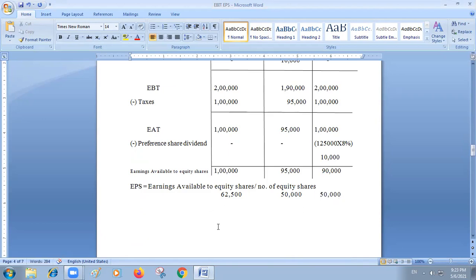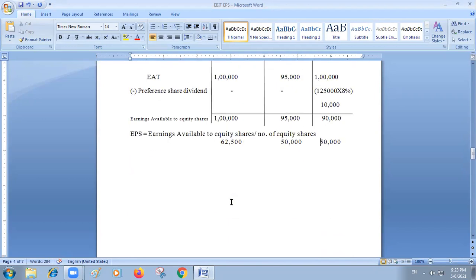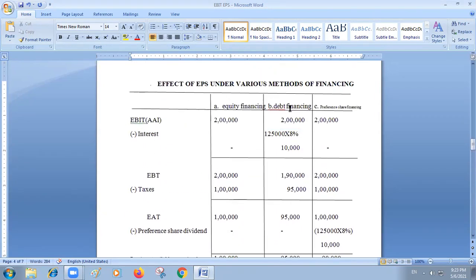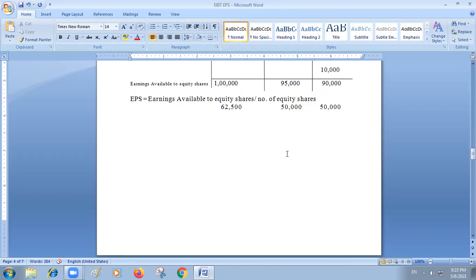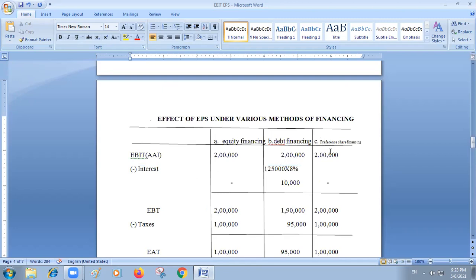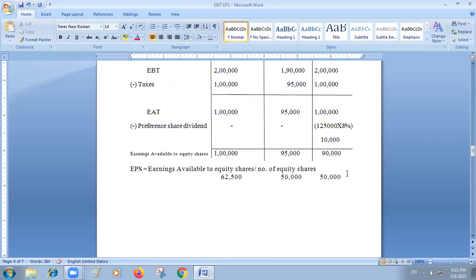So under option A, 62,500 equity shares are going to be there. If they consider option B, 50,000 equity shares are going to be there. If they consider option C, that is preference share financing, total 50,000 equity shares are going to be there.